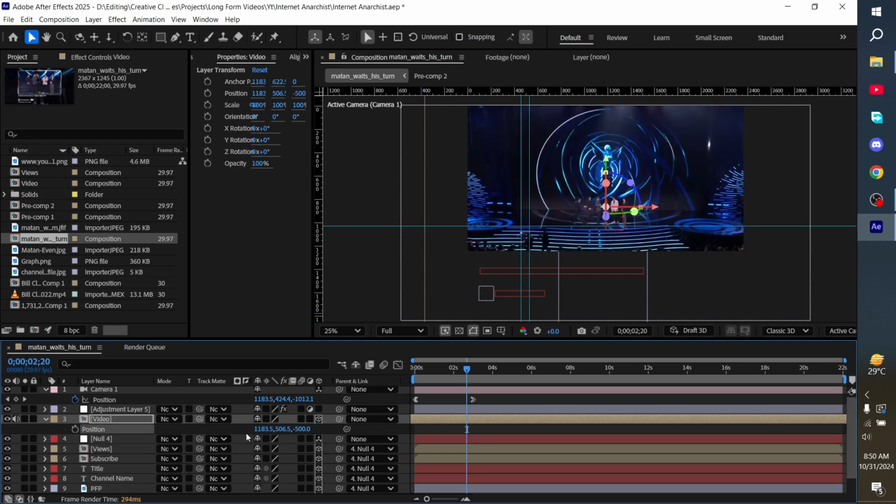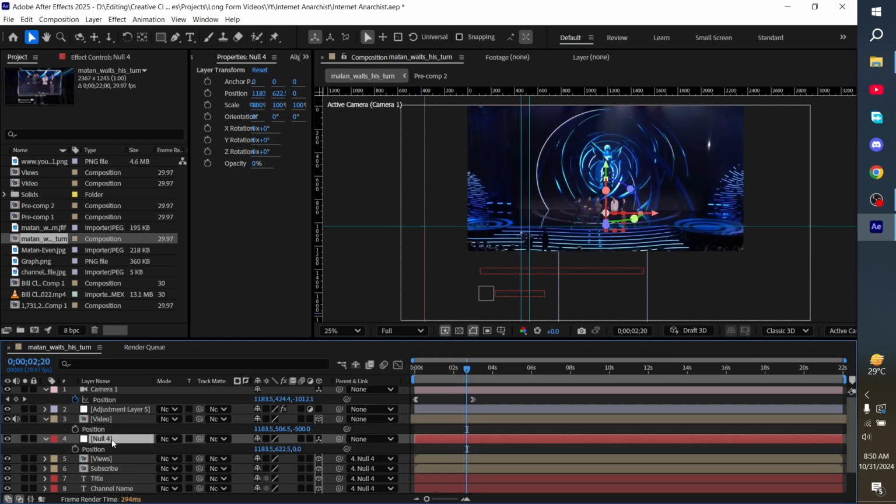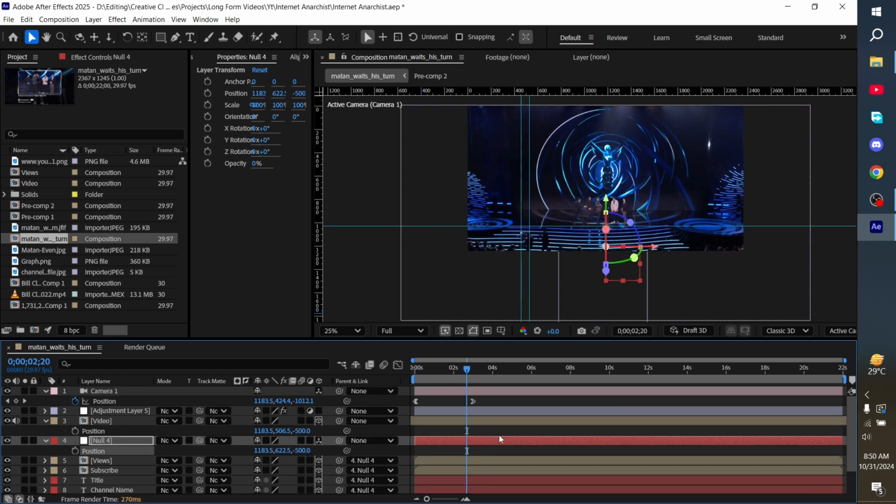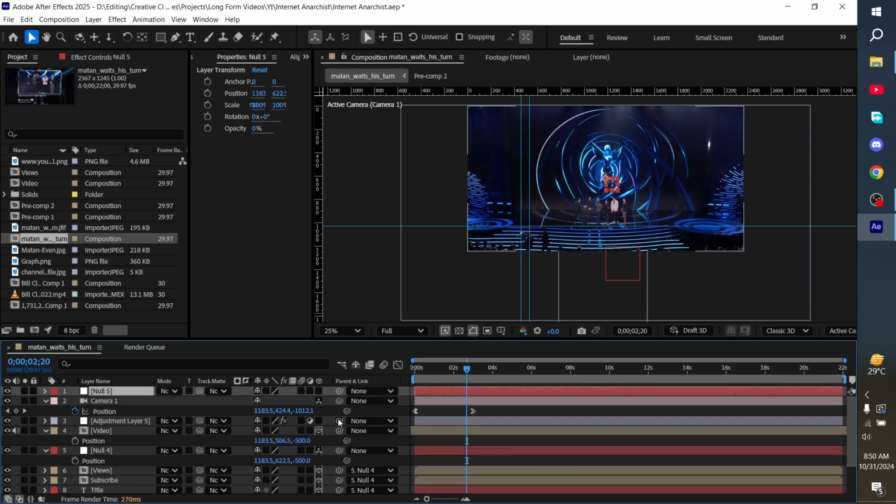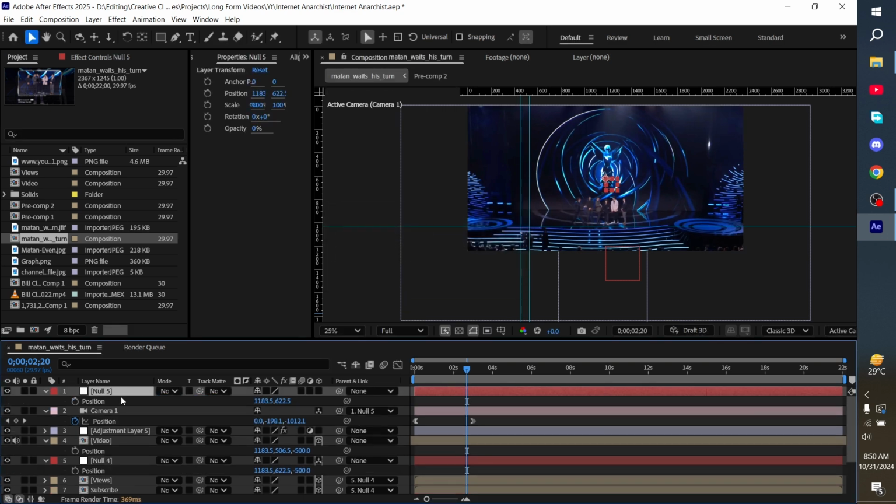Make the null 3D, and make the null also move minus 500, right? Now go make another null with Ctrl Alt Shift Y, and then link the camera to the null,